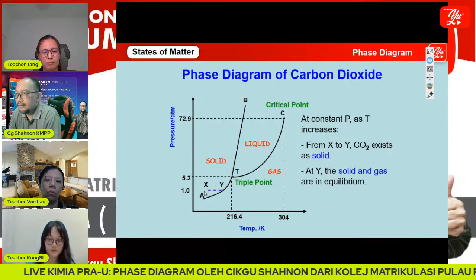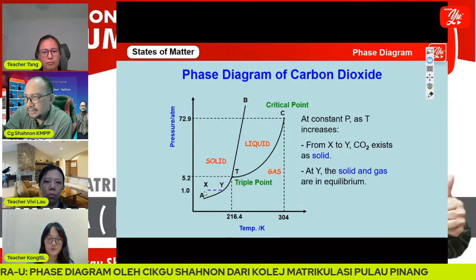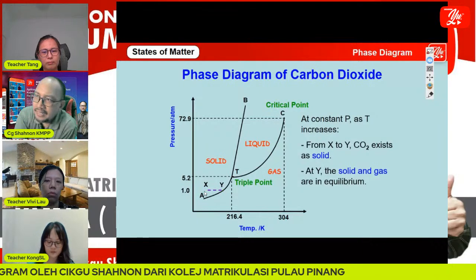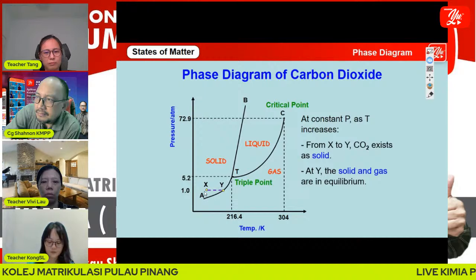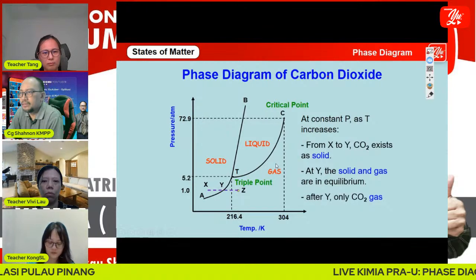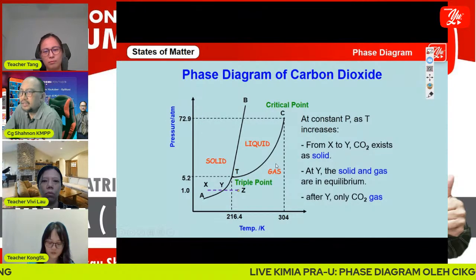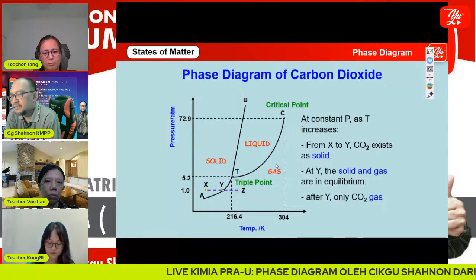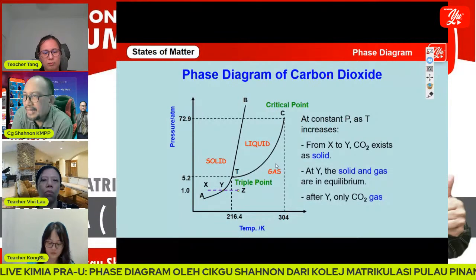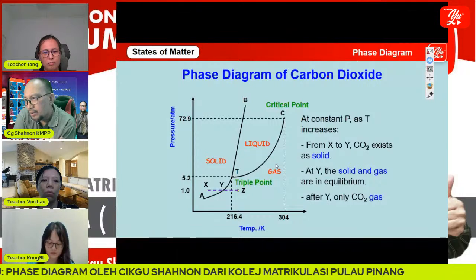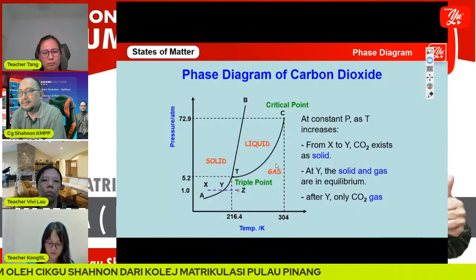Until it reaches point Y, the solid and gas are in equilibrium. Then we continue increasing the temperature of carbon dioxide until point Z. After Y, only carbon dioxide gas exists until point Z.